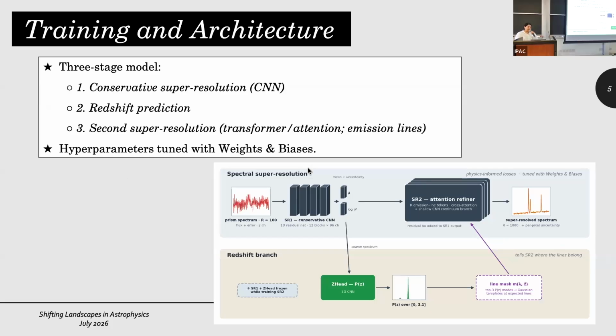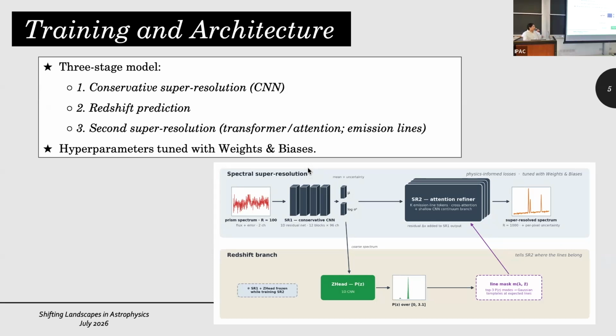Just like any AI studies, we had to explore many different architectures to find the one that works for our problem. The one that we chose was a 3-step model. The first step is a conservative super resolution. It sits very close to the low resolution spectra to make sure that we are not hallucinating any features. The second step is a redshift prediction. It's again a very simple CNN model that predicts a redshift.